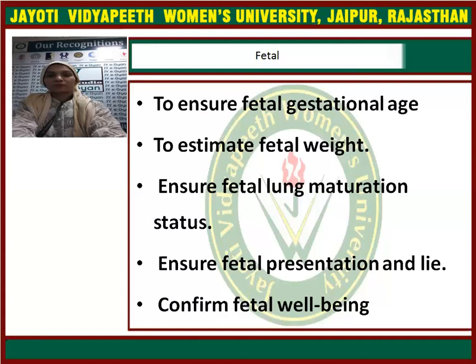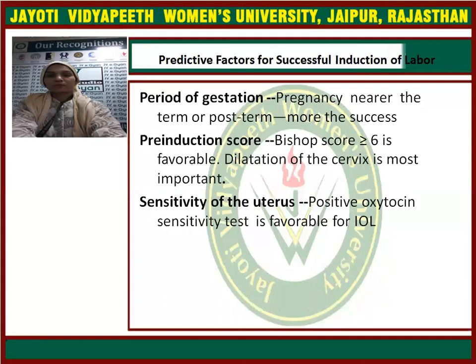Again, ensure fetal presentation. Proper vertex presentation should be there, and occipito-anterior is very important. If there is any abnormal presentation or lie, then the female might suffer complications. So ensuring normal fetal presentation is very important. Again, to confirm fetal well-being, USG should be done and the fetal heart rate has to be proper, so that the fetus is normal. These are all the assessing points before the induction of labor.